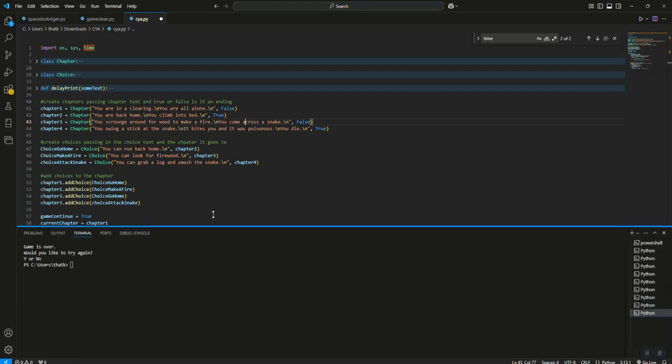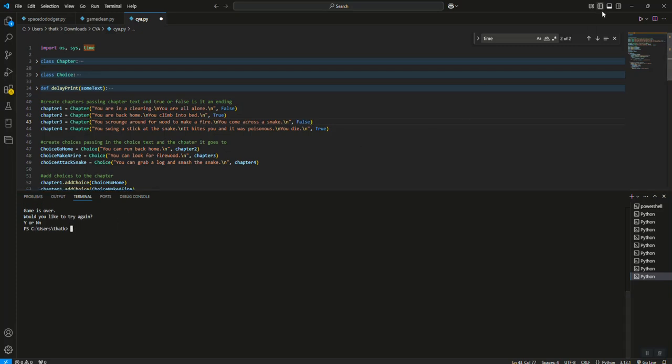If you'll remember back down here, when I run the game, it says you're in a clearing, you're all alone. Your choices are you can run back home. You can look for firewood. So here's where I'm making those. Choice to go home: you can run back home. That's presented as a choice. You can look for firewood. That's presented as a choice. And I tell it, if they make this choice, it goes to chapter 2. If they make this choice, it goes to chapter 3.